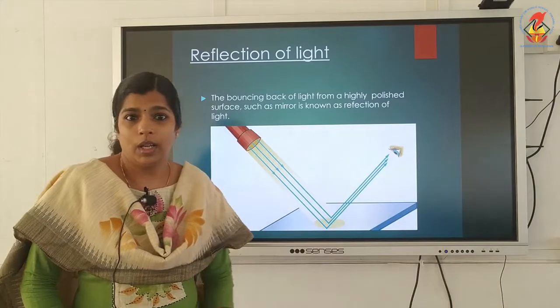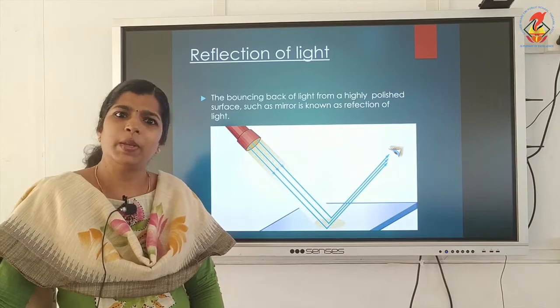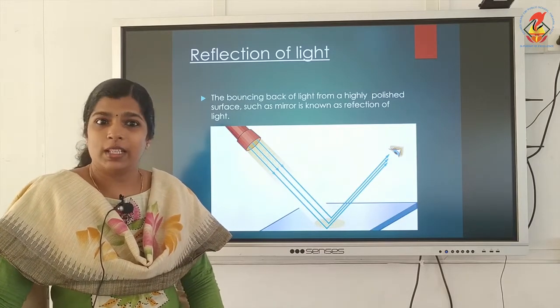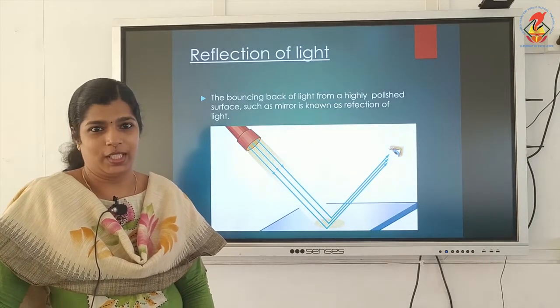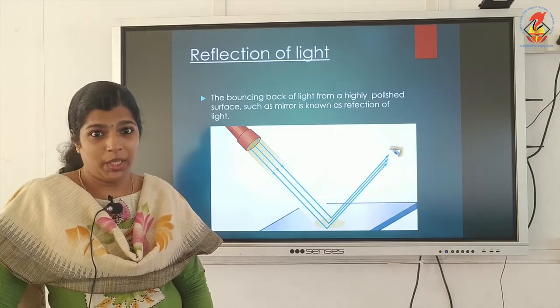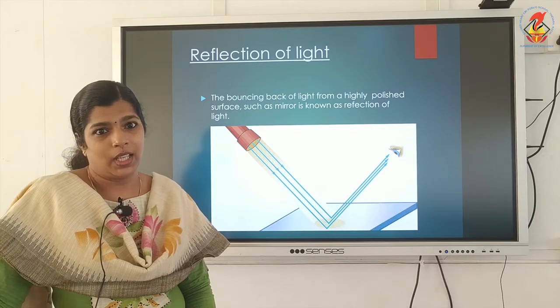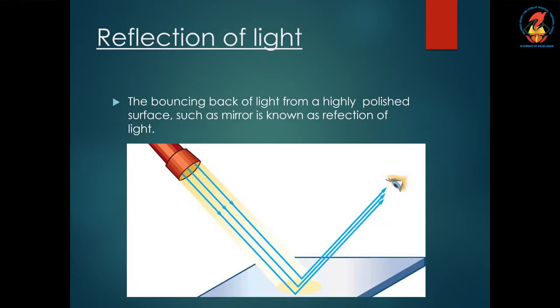Now, our topic is reflection of light. So, what is meant by reflection of light? You have studied in lower classes. Bouncing back of light from a polished surface, like mirror, metal plates. That's known as reflection of light. Bouncing back of light from a smooth polished surface such as mirrors or from metal pieces, that's known as reflection of light.